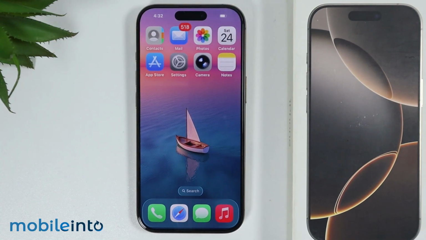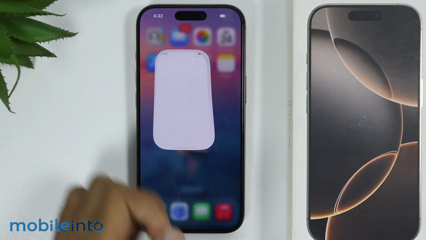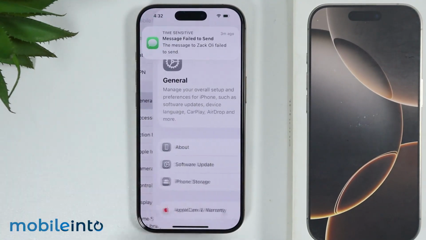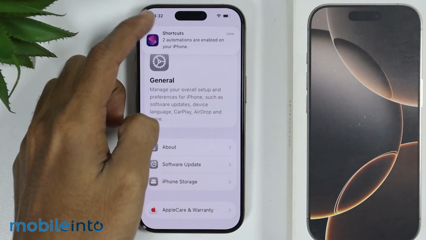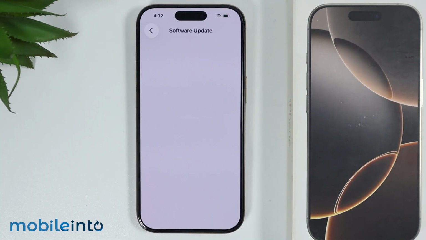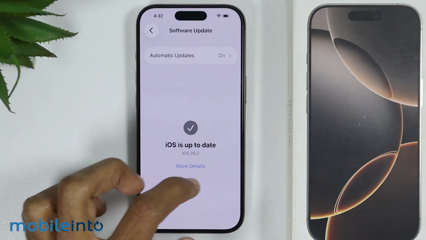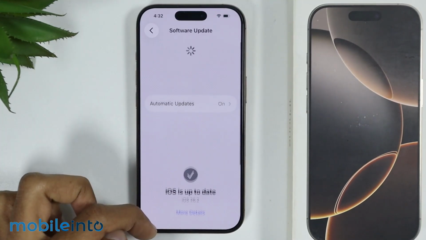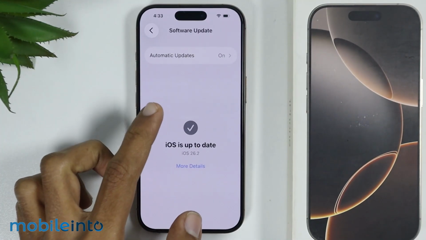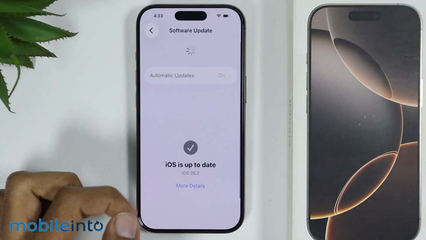Now, if you have done all that and if this did not fix your issue, then just go to Settings and tap on General. Under the General Settings, just tap on Software Update. And from here, just check if you have any software update available. If you have any software update available, just update the software of your iPhone, as this could be a software glitch which will be fixed through a software update.